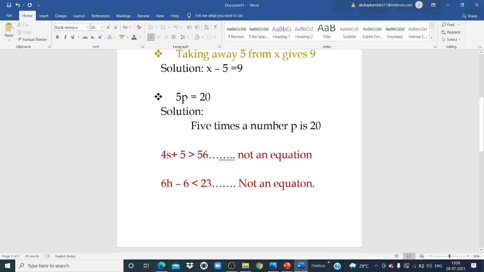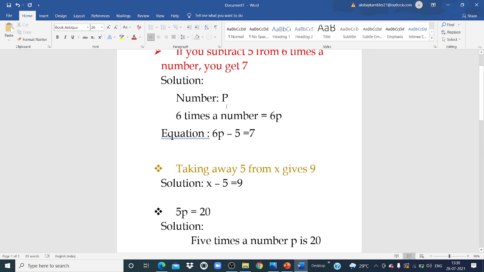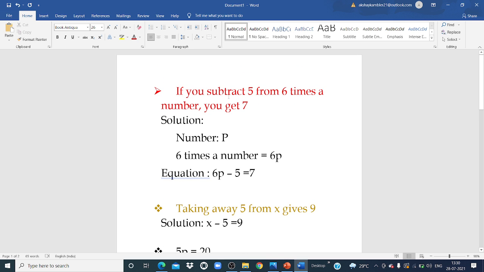So this is about today's session. After watching the session, try to solve exercise 4.1. Like that only, we have questions: whether the equation is satisfied or not, like how we take the values of p and all. If we take a number for p, whether these values satisfy the equation or not, meaning whether we are getting a solution or not. That is your question number 1. And after that we have the same kind of question: form statements, write down the equation and all. Okay, so can you solve exercise 4.1?